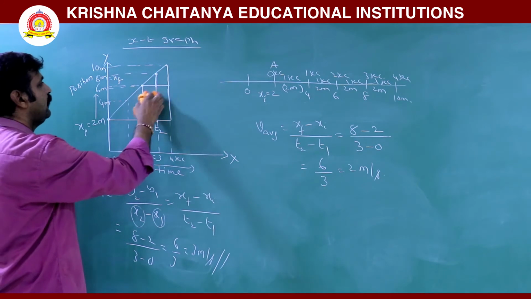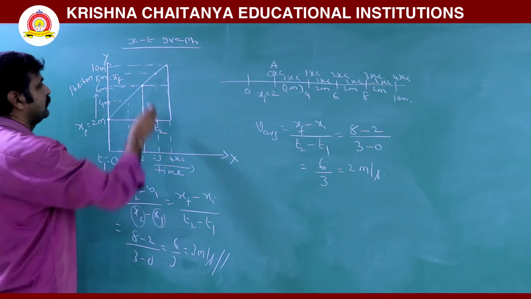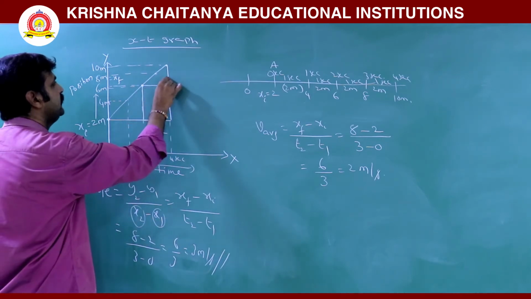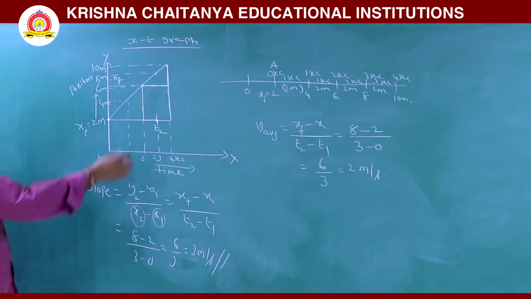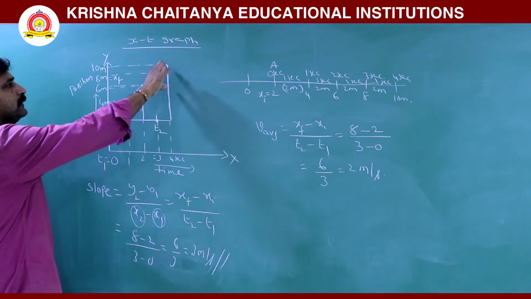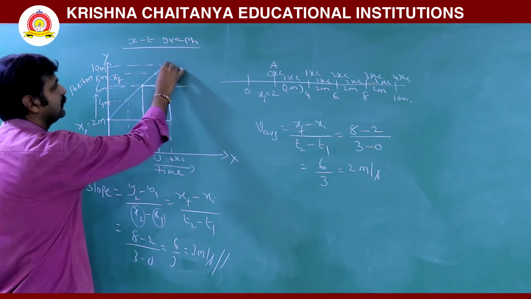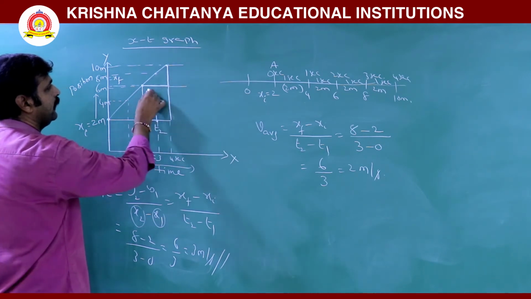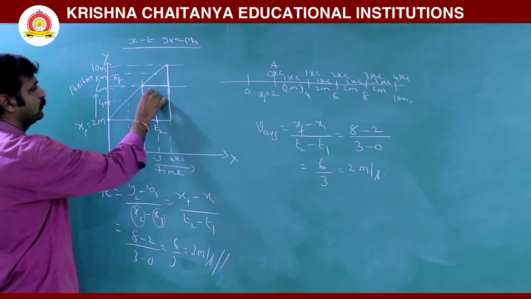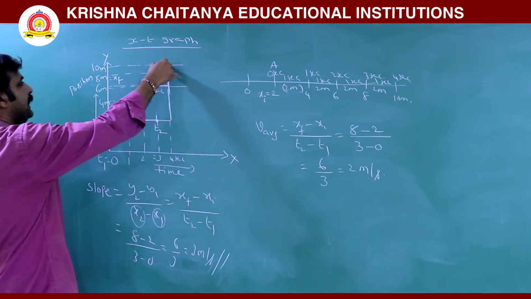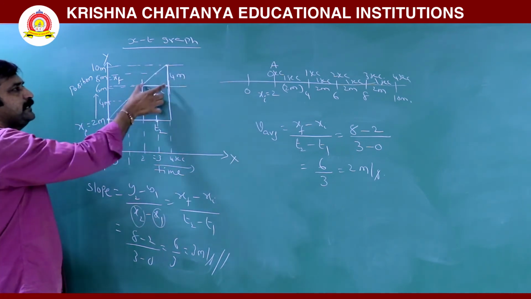Now the graph will be this one is the slope, this is the slope. Okay. This is t2 minus t1, this is xf minus xi. So for the second one, this is y2 minus y1 and this is x2 minus x1. How much this one? 4 minus 2, 2 seconds. How much this one? 10 minus 6, 4 meters. This is 4 meters, this is 2 seconds.